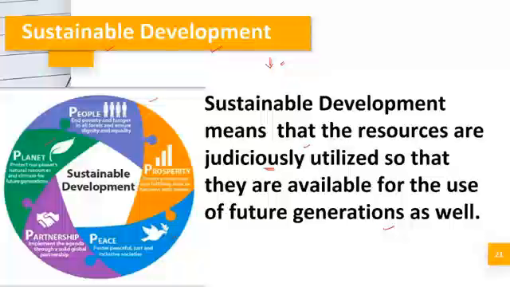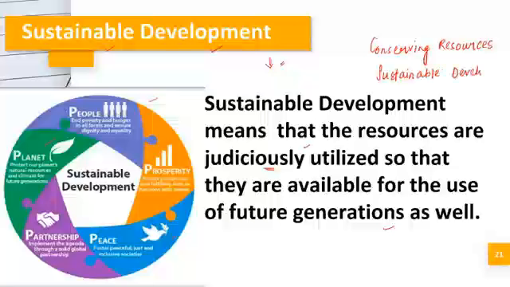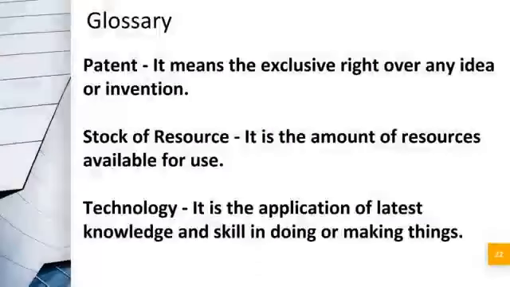So what are the two ways by which we can conserve or help save our planet? By conserving resources, okay, and by ensuring that we follow sustainable development. That is development not at the cost of other future generations. So these two things are very important.